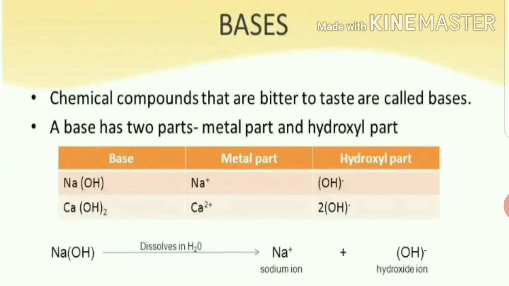Next we have calcium hydroxide. So the metal part is Ca2 plus and 2OH minus is the hydroxyl part. You can see an example also: when the compound sodium hydroxide is dissolved in water, it gives sodium ion, that is Na plus, and hydroxide ion, that is OH minus. So it is clear to you, a base has two parts, metal part and hydroxyl part.